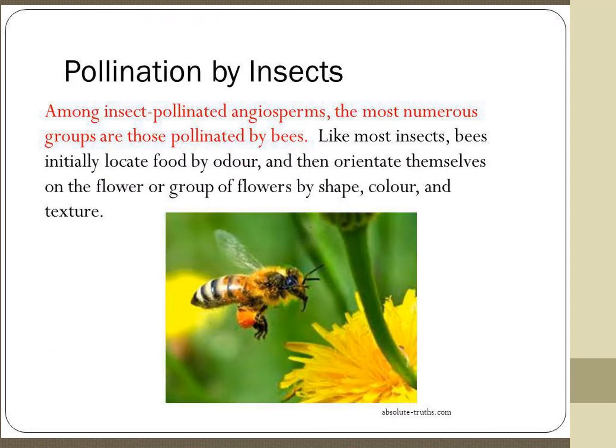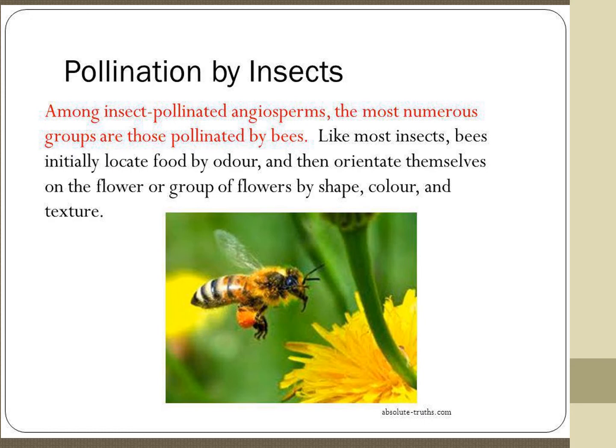Next one, pollination by insects. Pollination with the help of insects like honeybees and butterflies is called entomophily.